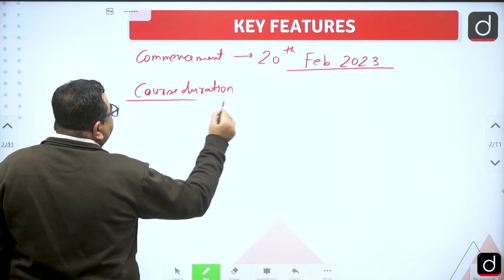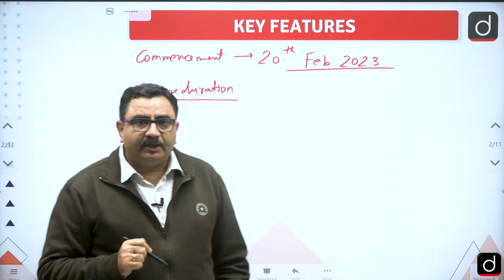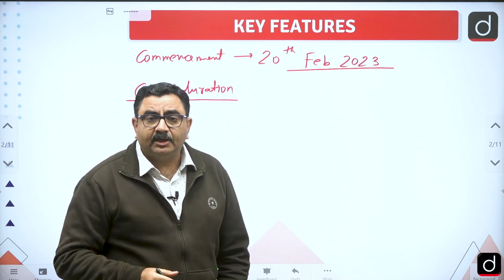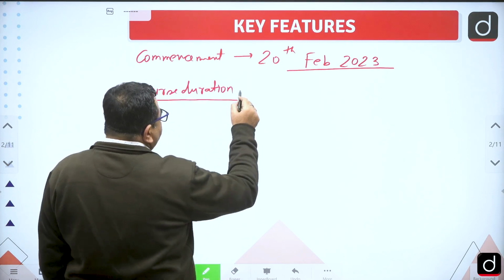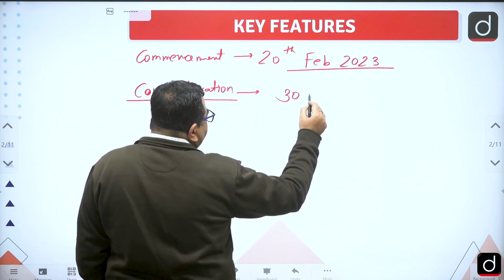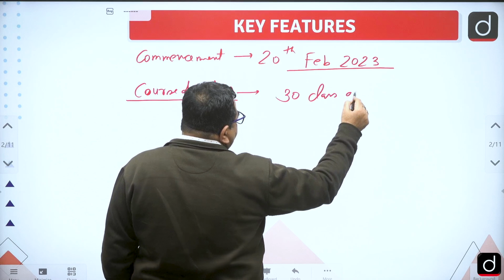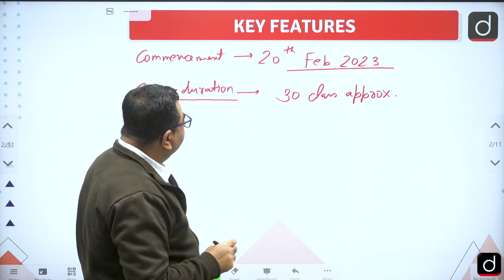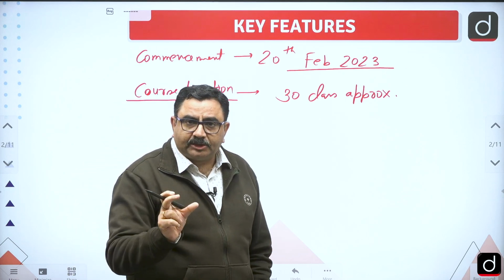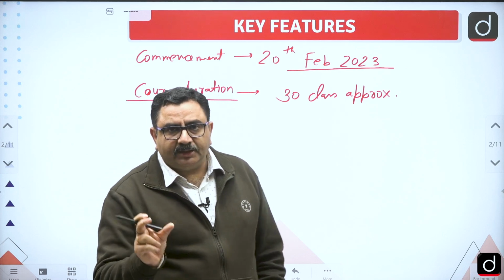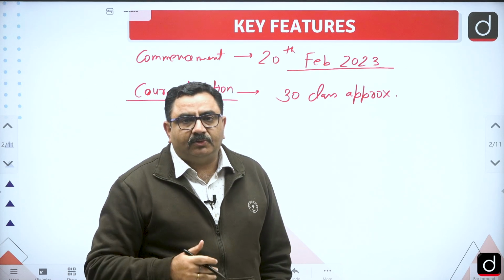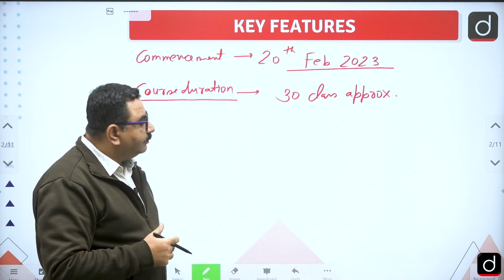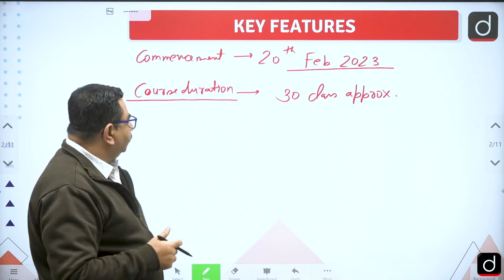The total course for CSAT, in which we will be discussing quantitative aptitude, reasoning and comprehension, we are going to give you in a compact package of approximately 30 classes. In 30 classes overall we will be completing this course. So it's a short duration, and in this short duration you will feel that your accuracy has increased, and the chances of your clearing the UPSC CSAT paper will increase also.